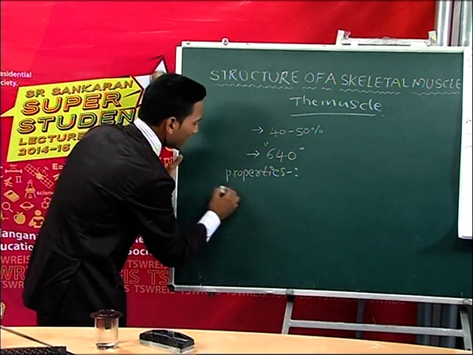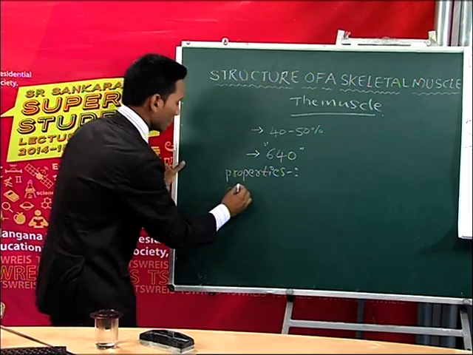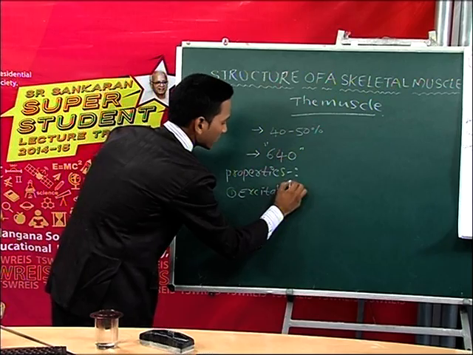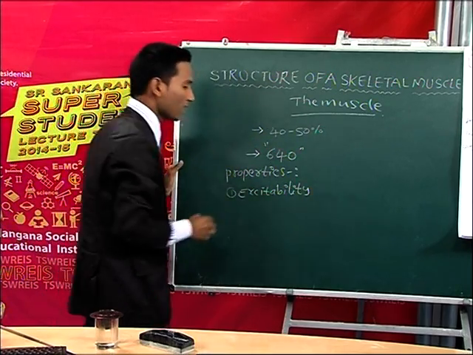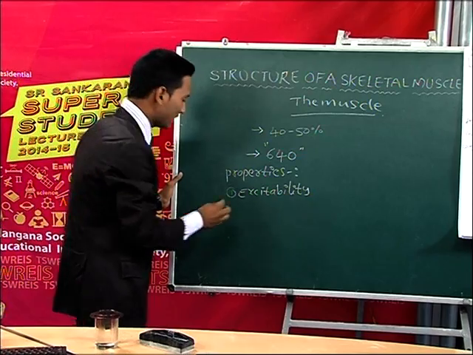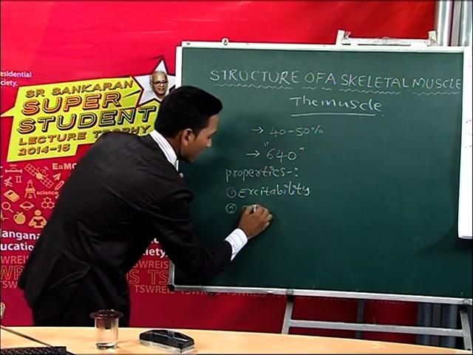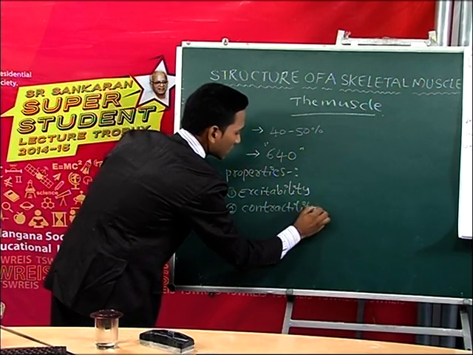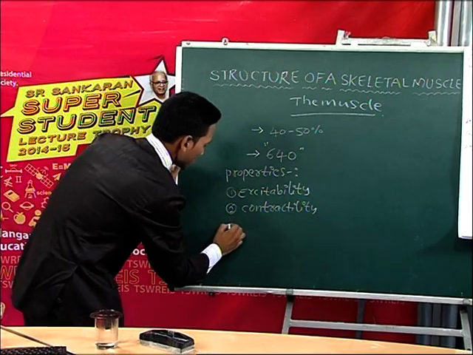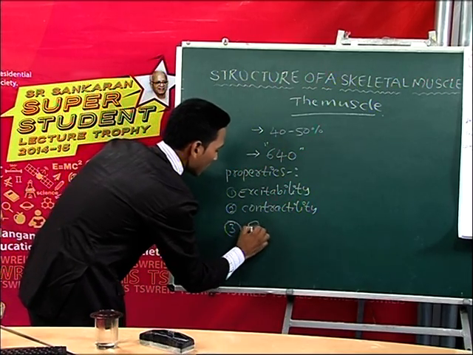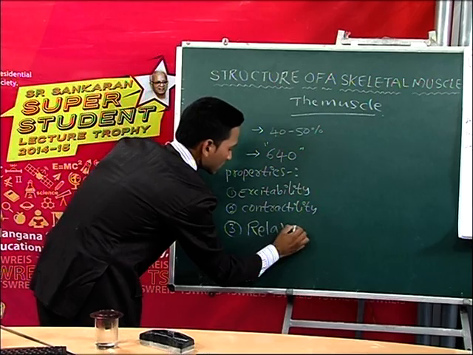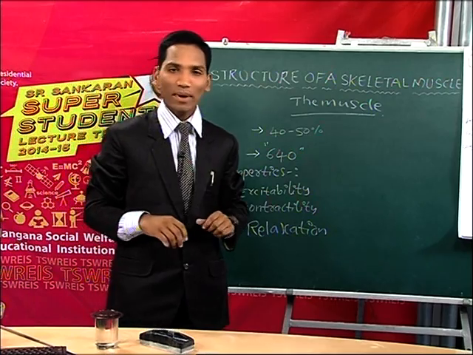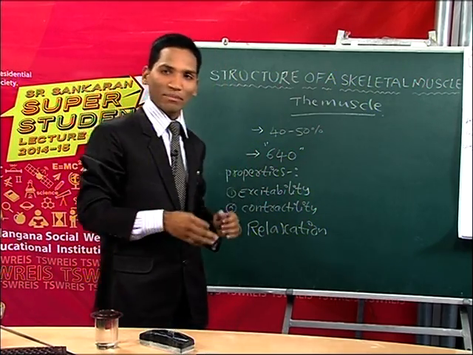One is the excitability, next one is the contractility, and the third one is the relaxation. These are the three properties of muscles. Let us discuss one by one.